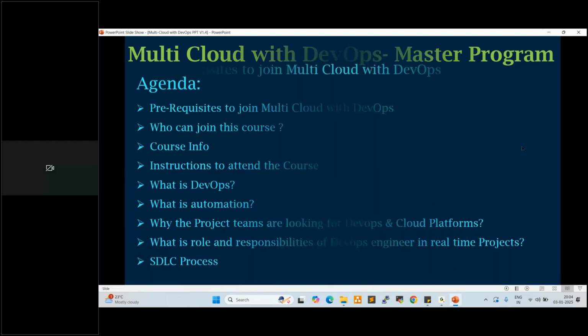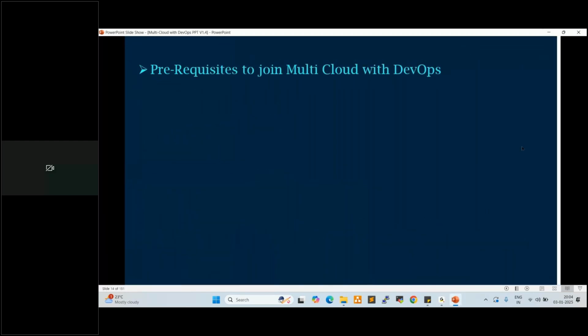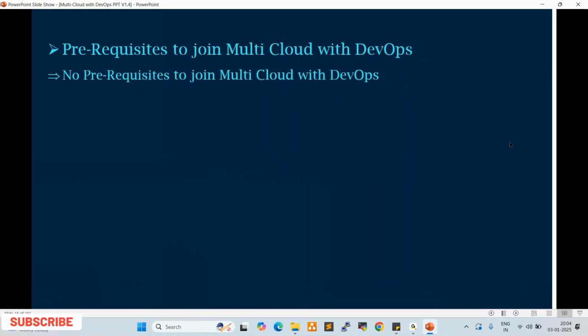So what are the prerequisites to join multi-cloud with DevOps? Here, no prerequisites to join this multi-cloud with DevOps. We don't require any developing background, any admin background, or any testing background.